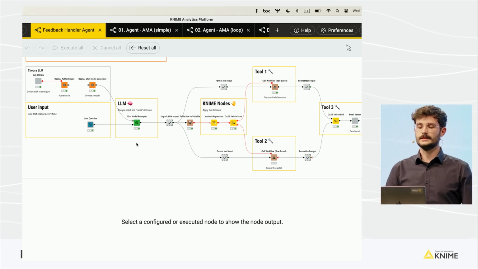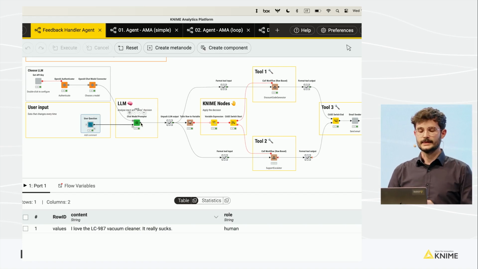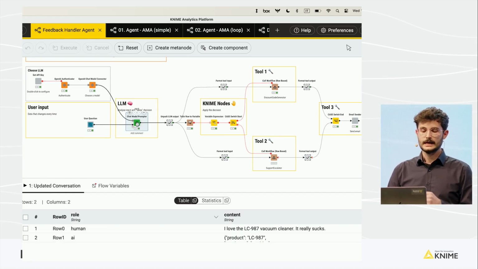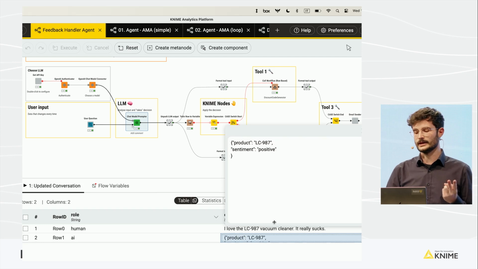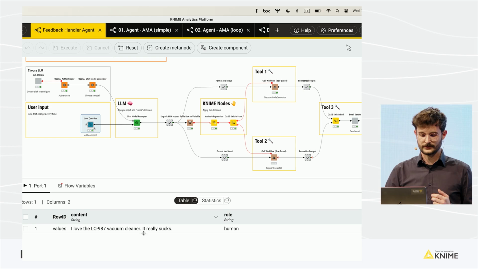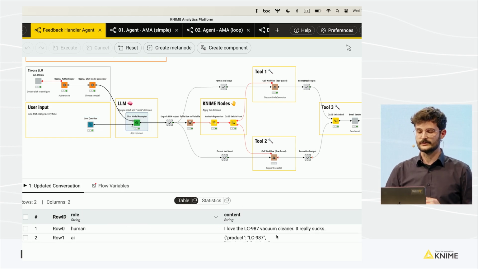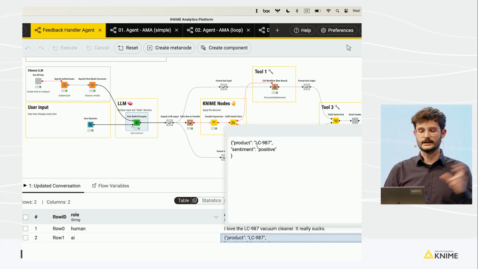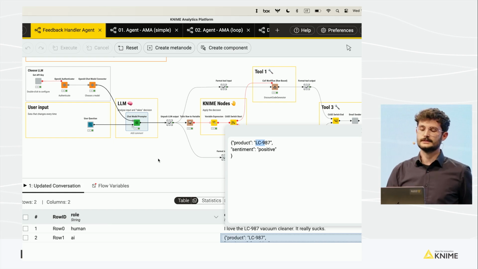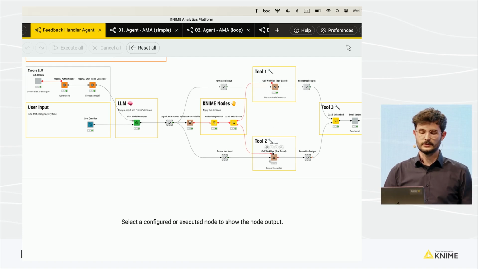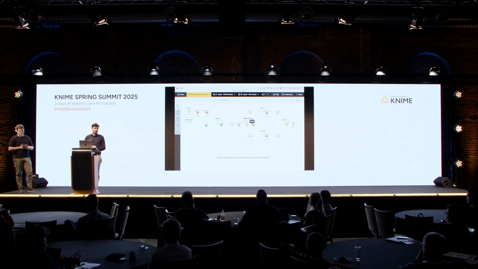So for that, this small agent takes the feedback, and then with a very simple prompt, I ask the LLM to analyze that feedback and to give me the sentiment and identify the product that was inside that feedback. So in this case, the feedback, I love the vacuum cleaner, it really sucks, is classified as positive, and then the product is also extracted. Now what I do is I manually route this analysis to one tool or another by using the classic KNIME nodes that we've used so far.